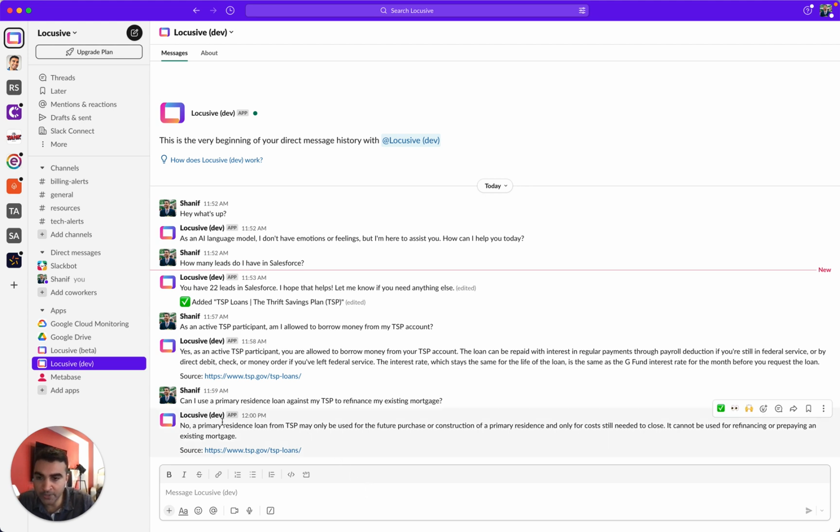Cool, so we got an answer here. No, a primary residence loan from TSP may only be used for the future purchase or construction of a primary residence and for costs needed to close. Okay, great. And you've got the source here. So we now have the ability to look at where ChatGPT is getting its information from and to use that information to answer our own business needs.